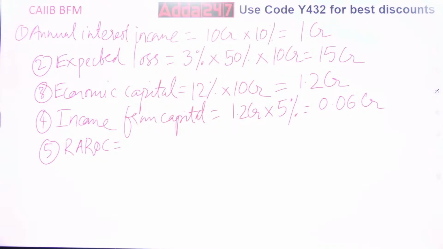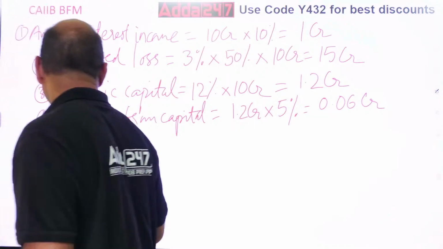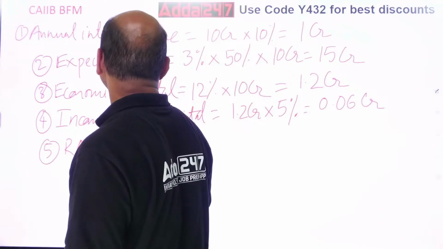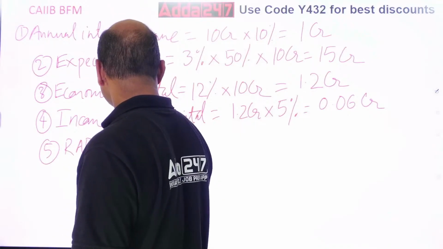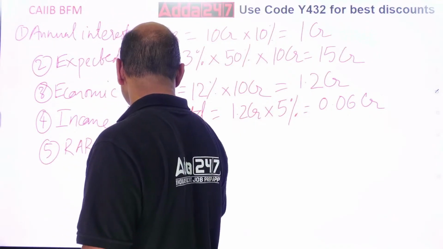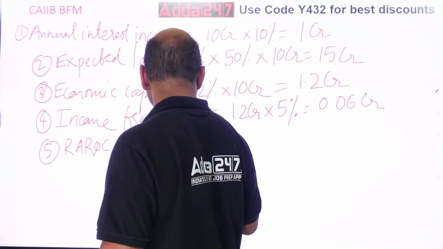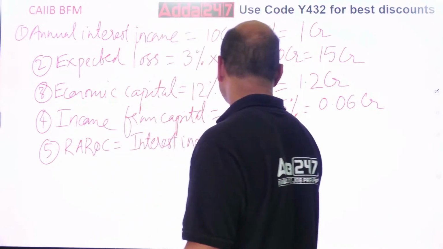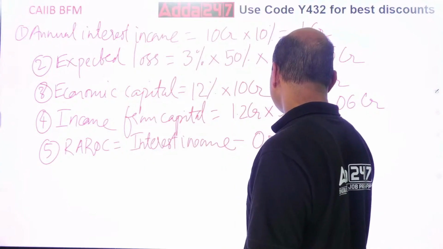Total interest income minus, what is this? Is there anything given over here? Yes, operating expenses are given, 10 lakhs. See, it's very confusing. So I'll write it over here. Total interest income minus operating expenses.